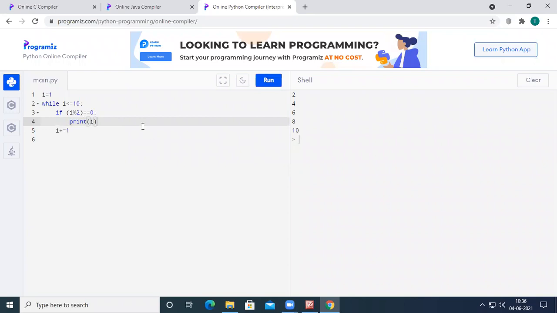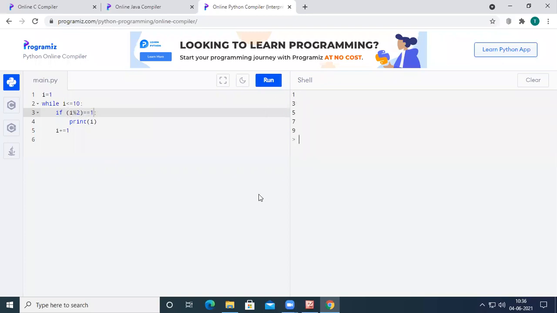So see here, if I want to print the odd numbers, simply do i % 2 not equal to 0. If I do this one, it is going to print 1, 3, 5, 7, 9. Or else, instead of using not equal to, I can simply use i % 2 equal to 1.